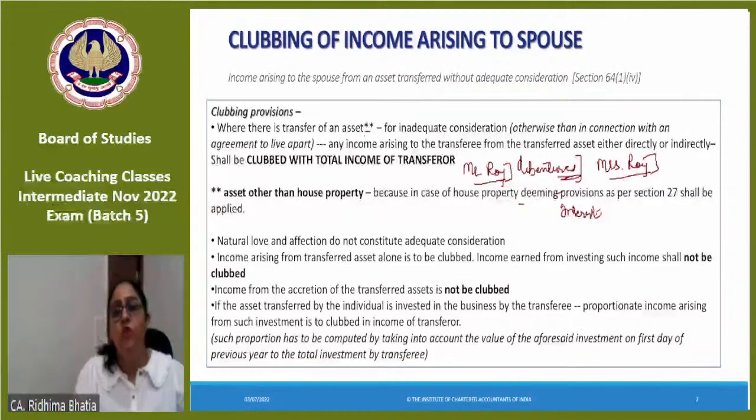Where there is a transfer of asset, why have I put these two stars? I'll tell you. For inadequate consideration. Inadequate consideration means there is no consideration paid or the consideration paid is very less. Any income arising to the transferee from the transferred asset, either directly or indirectly, shall be clubbed with the total income of the transferor. Simple.